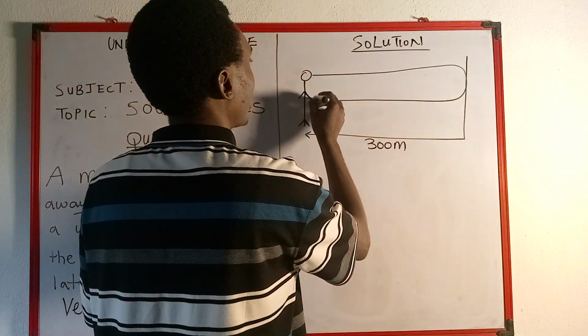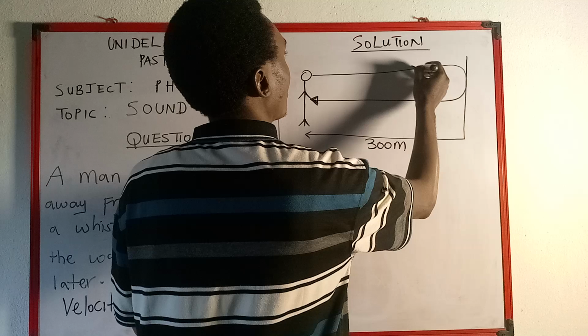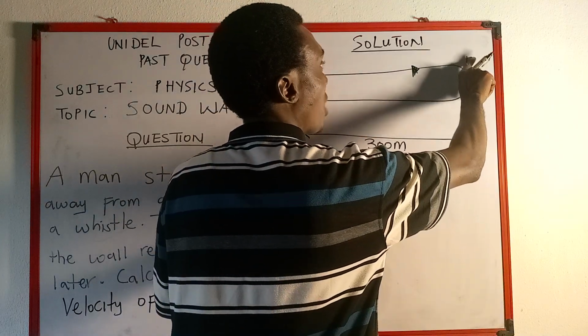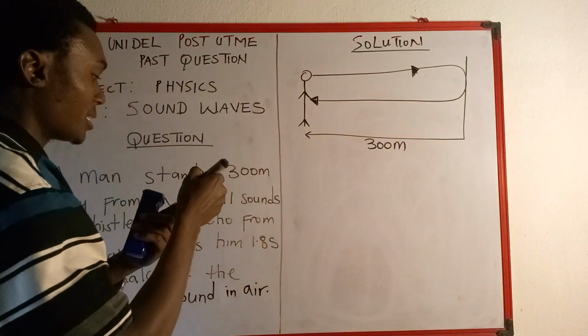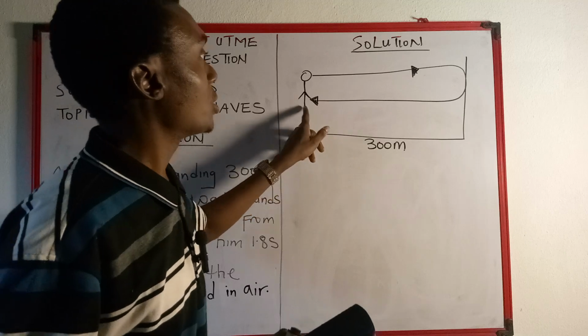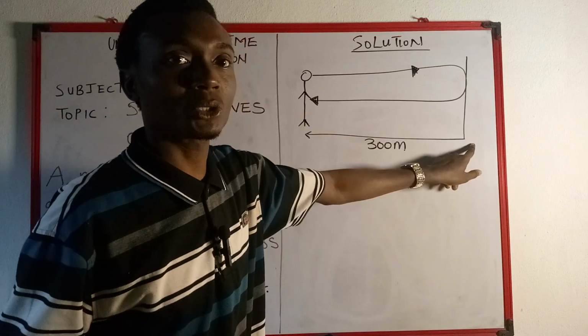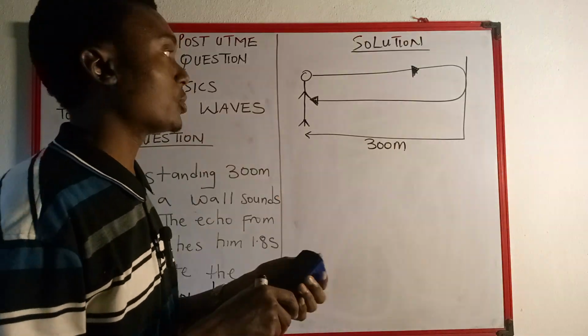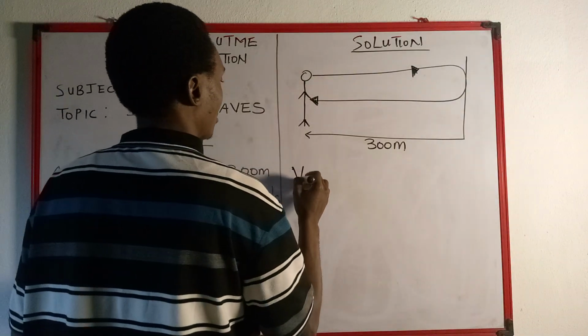Take care of it. Look at the arrow. So the sound goes, hits the wall, and reflects back to the man. Take note of the distance. Once he blows the whistle, from here to that place is 300. It comes back to him again with the same 300. So making it to be the velocity of sound,